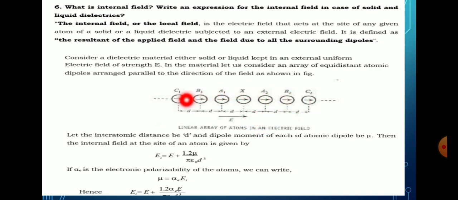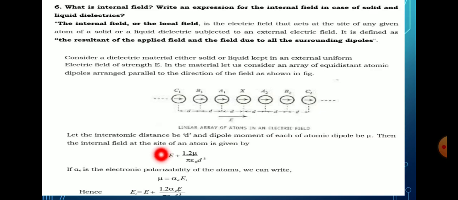On this basis we get the expression. Let the interatomic distance be d and the dipole moment of each atomic dipole be mu. Then the internal field at the site of the atom is given by EI = E + 1.2 mu divided by 4 pi epsilon naught d cube. Here alpha E is the electronic polarizability of the atom.